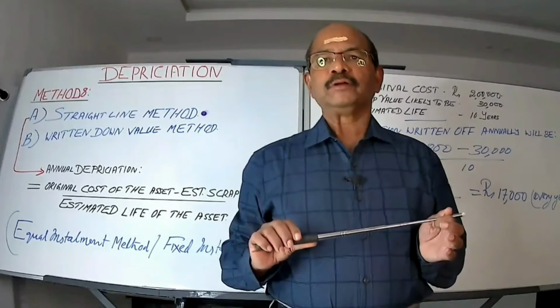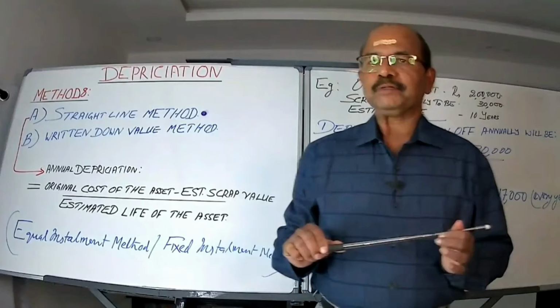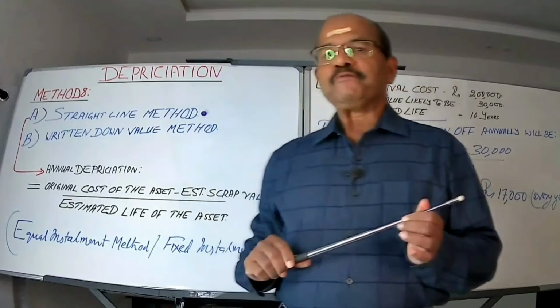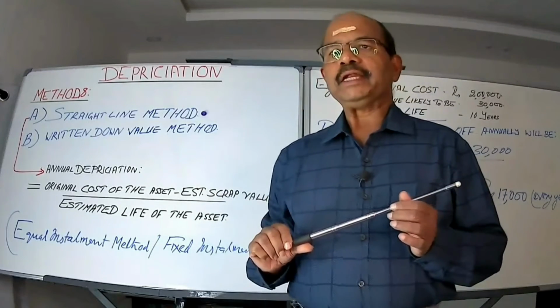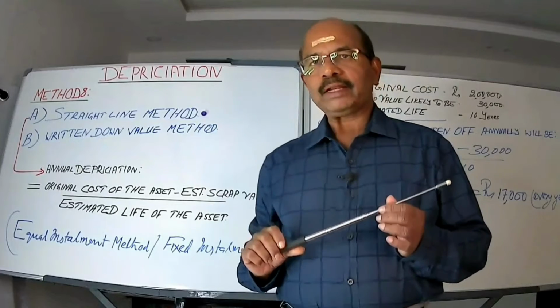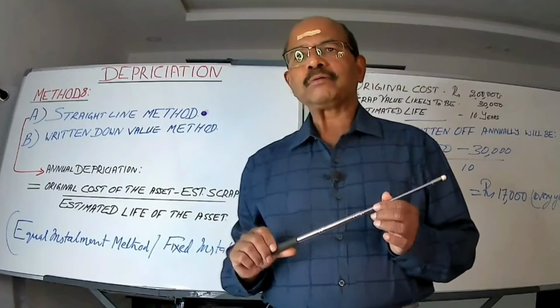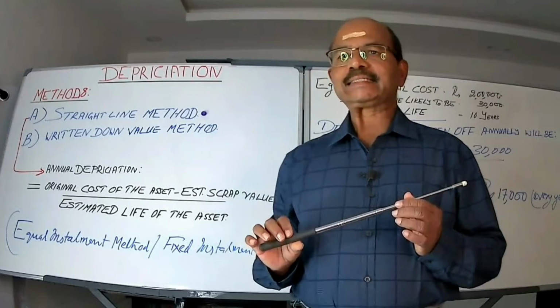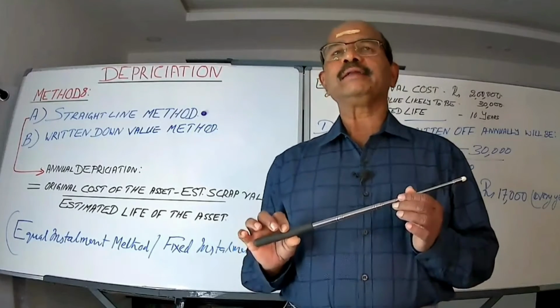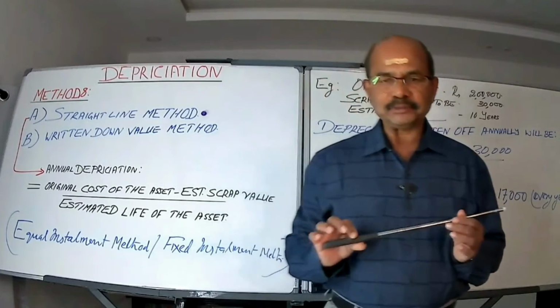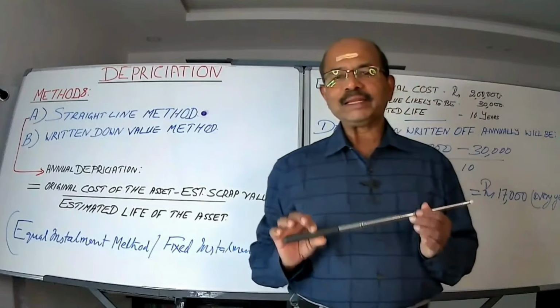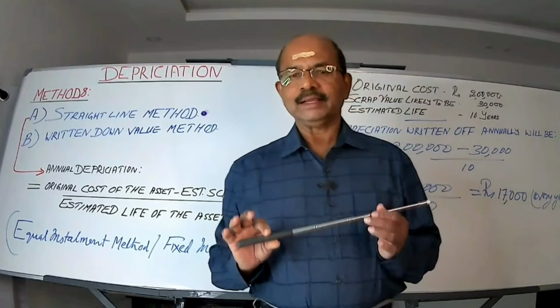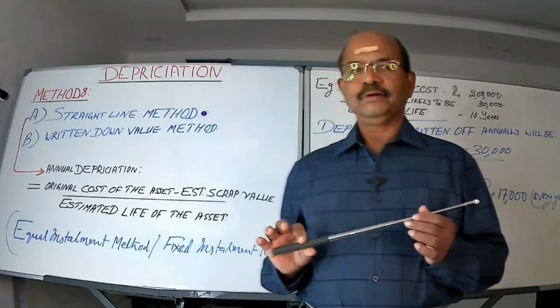Okay, fine. To start with, please keep it in mind, depreciation is charged only on fixed assets. Or in other words, depreciation is charged on all the fixed assets except land. Why is depreciation not charged on land? Land normally gets appreciated. Okay, hence it is not charged.